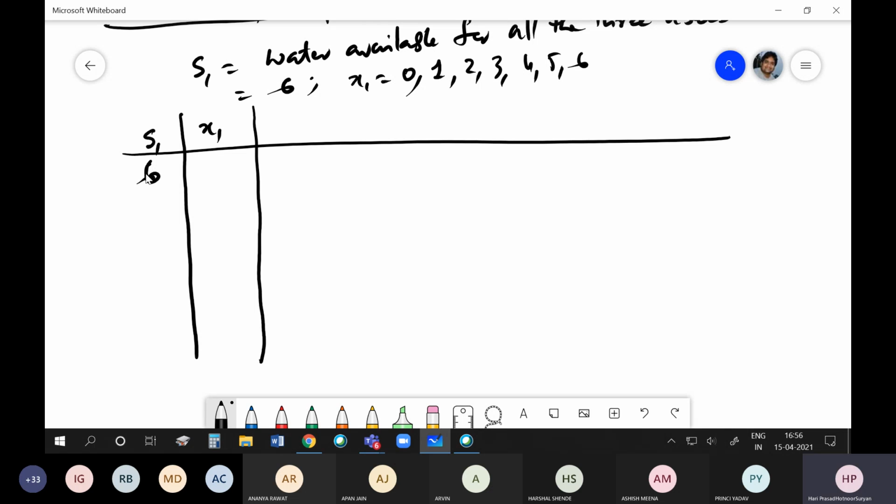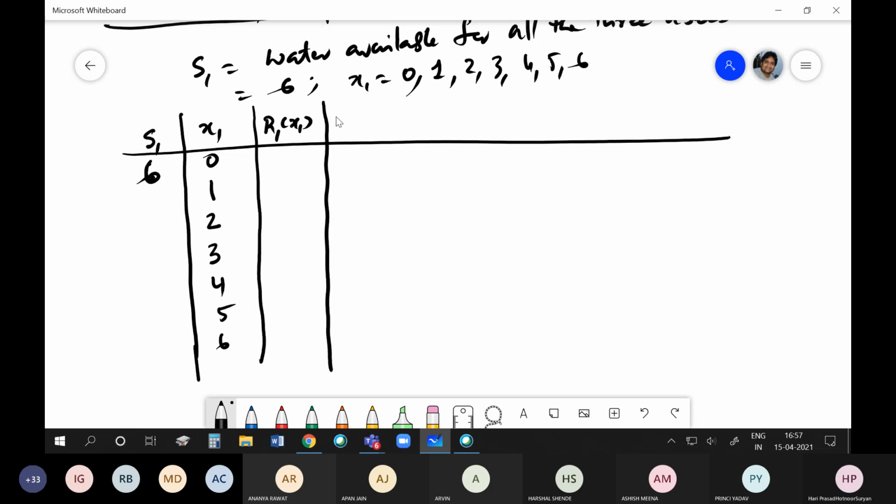I may not allocate, or I may allocate 1, 2, 3, 4, 5, 6. Then what will be R1 of X1? Then what will we get here? What will be the next column?